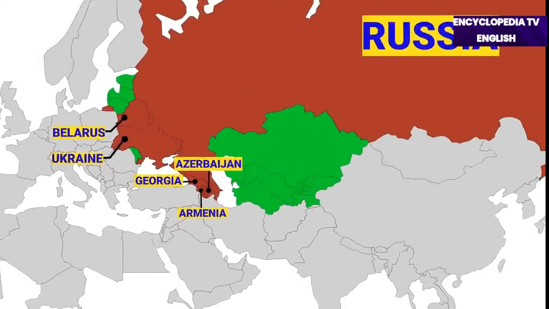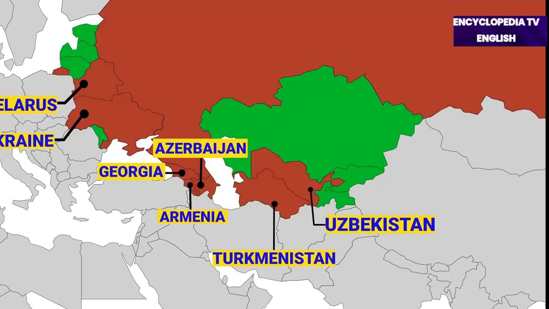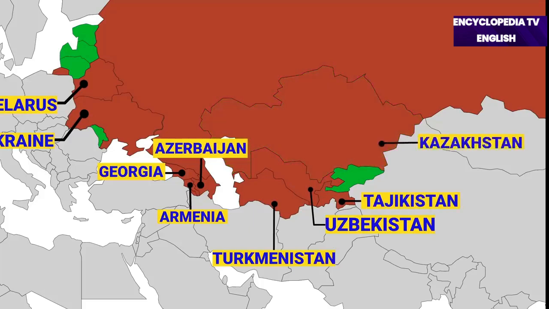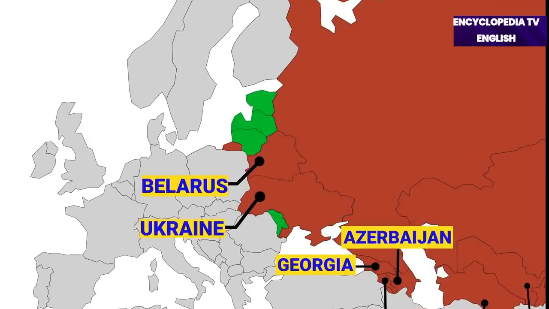In 1924, two Central Asian republics of Turkmenistan and Uzbekistan also joined Soviet Union. The alliance gradually grew, and in 1929 Tajikistan also joined the alliance. In 1936, the Soviet Union was joined by Kazakhstan and Kyrgyzstan, and the number of republics included in this alliance became 11.